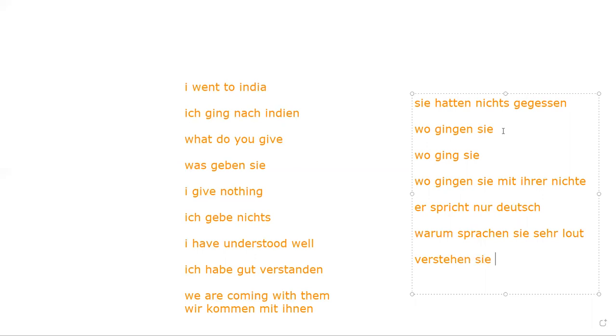Verstehen Sie? It began to rain in the town. It began, because we have past, es began. Zu regnen. Regnen, we have rain. In the city started. Is it clear to you? Clear? Now, for example, I will say she helped me a great deal. She helped me. Sie half. Clear? Mir, me, with a great deal.